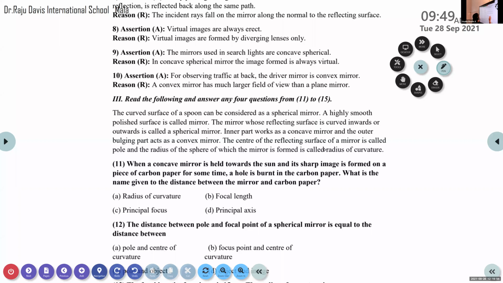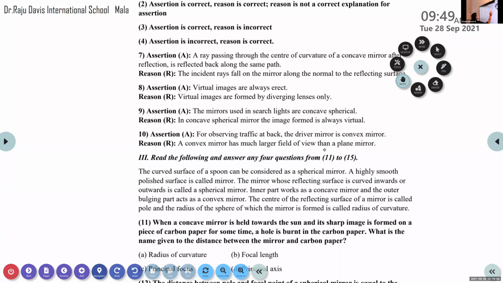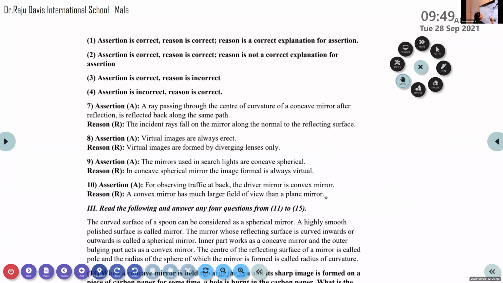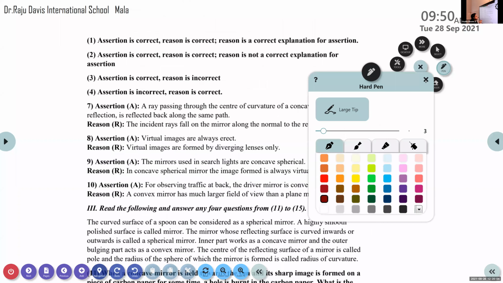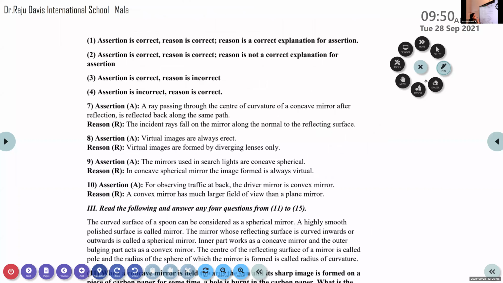If the assertion is correct, reason is correct, and the reason is the correct explanation of the assertion, then only you can mark the first option. If the assertion is correct, reason is correct, but the reason is not the correct explanation for the assertion, mark the second option. In the third case, the assertion is correct, but the reason is incorrect.